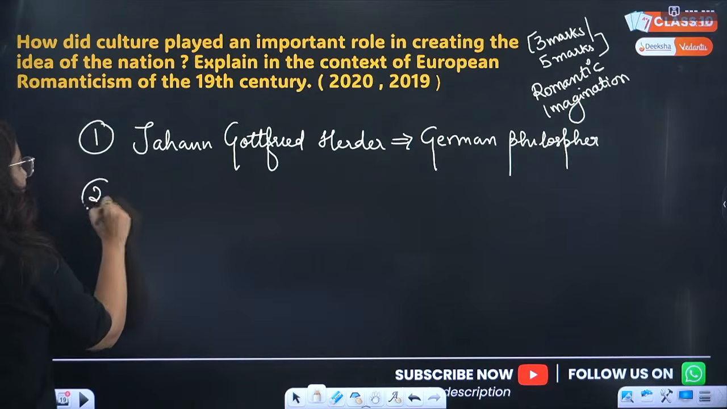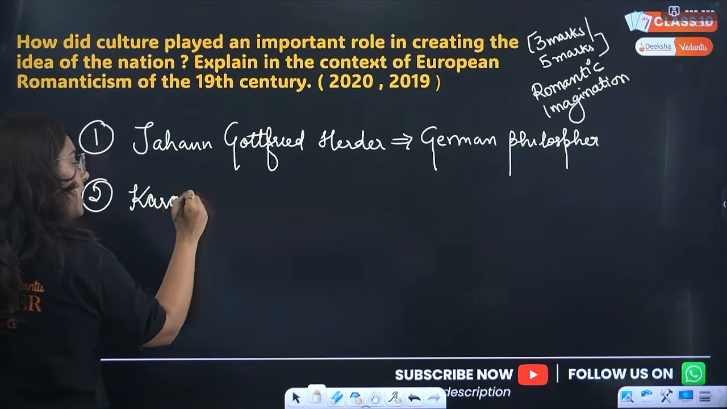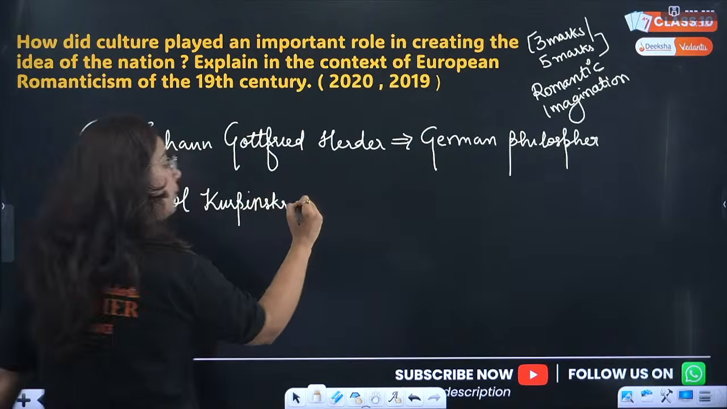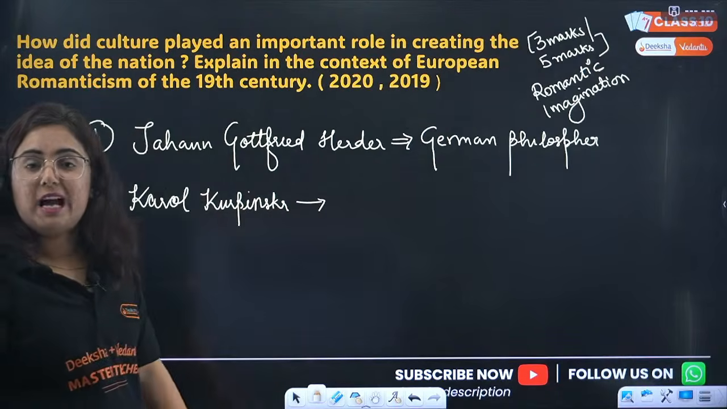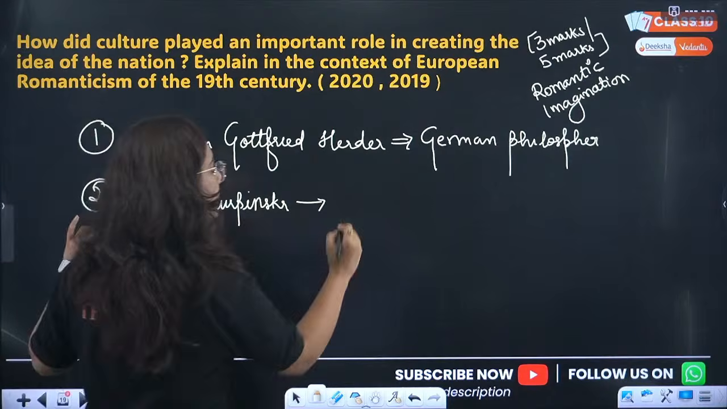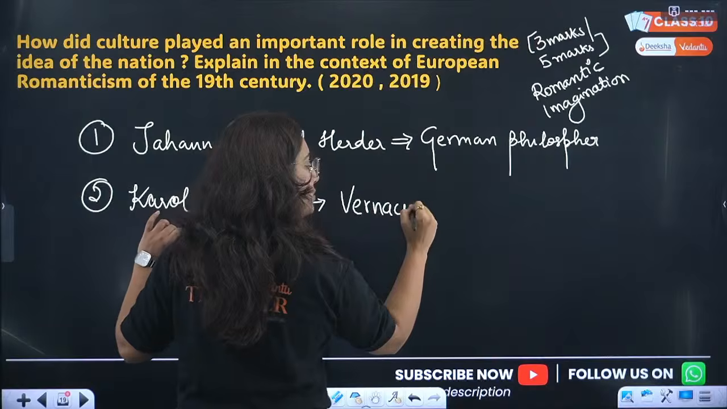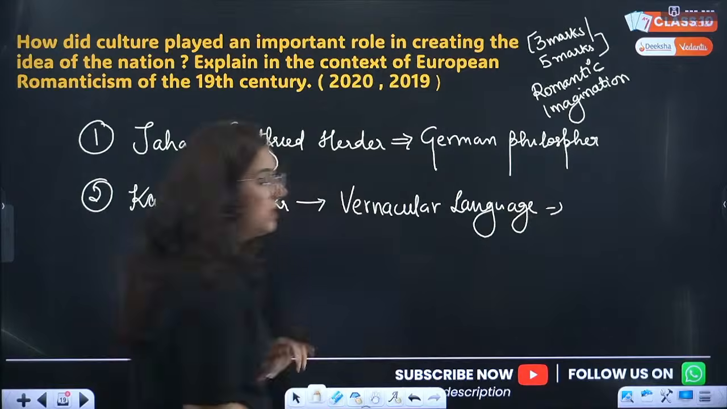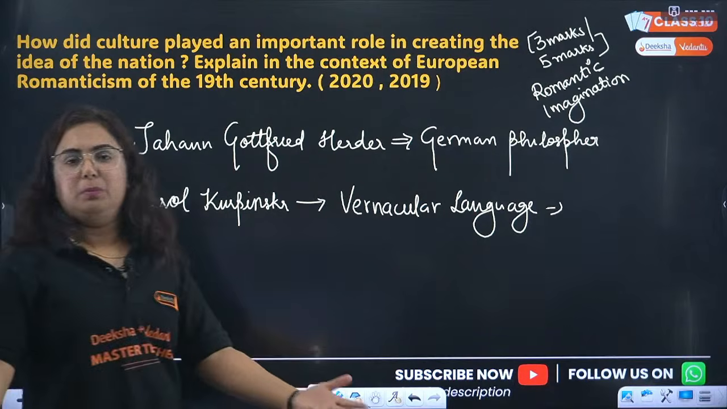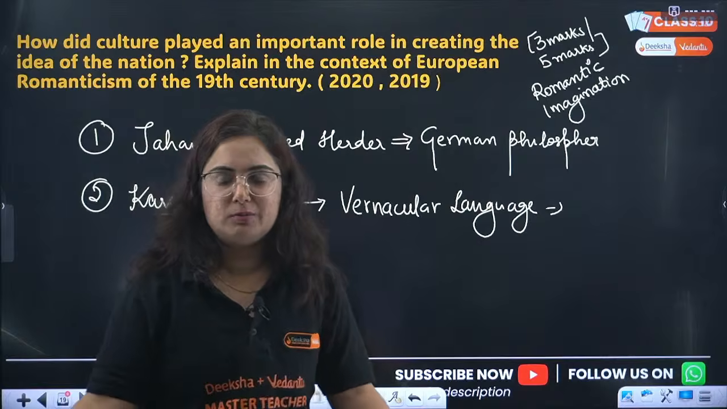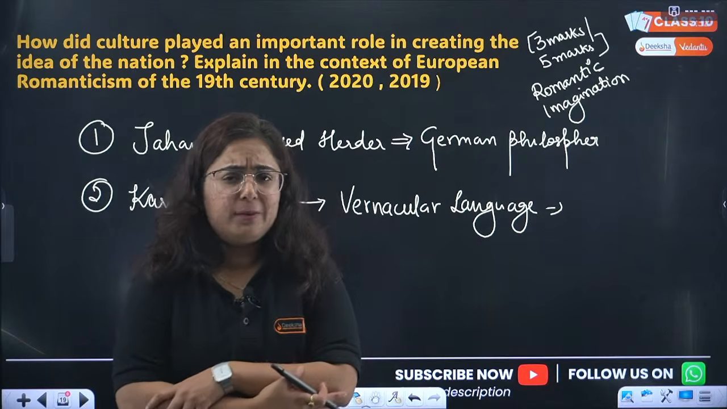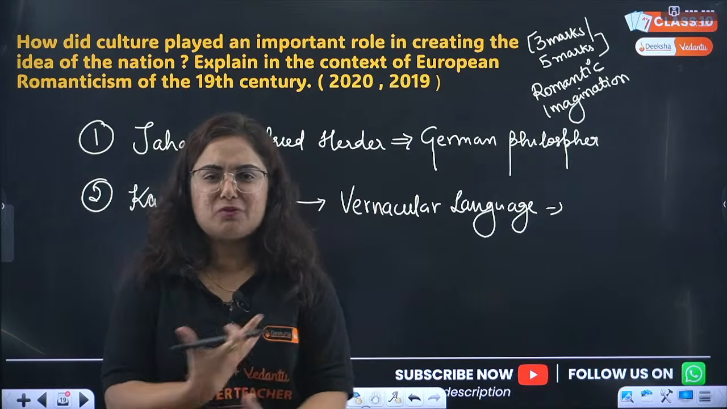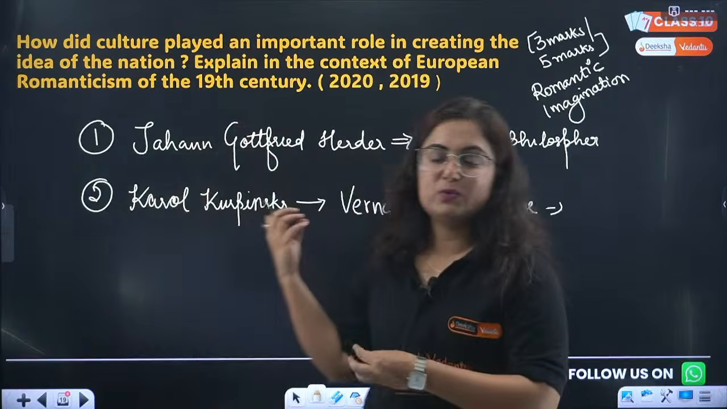Next is Karol Kurpinski, who proved that the feeling of nationalism can be grown with the help of vernacular languages. How? He organized opera and music, and when people are singing their national song, what happens? Whenever we hear Jan Gan Man, do you feel inspired, do you feel goosebumps for the nation? Similarly, this was adopted.